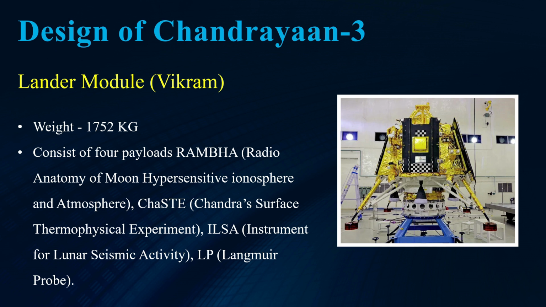So seismicity means the frequency, intensity, and the distribution of quakes. Quake in the sense, on Earth we call it an earthquake, so on the Moon it will be a moonquake. To study the frequency, intensity, and distribution of moonquakes. And the last one is LP, that is Langmuir Probe. Now it is to estimate, to calculate, we can say, plasma density and its variation. So these are the four payloads the lander is carrying with itself.